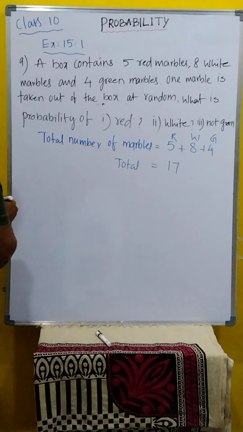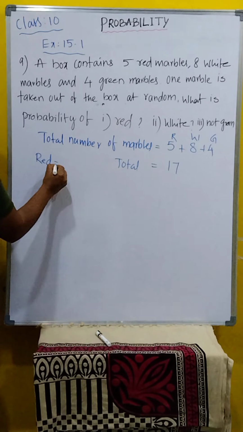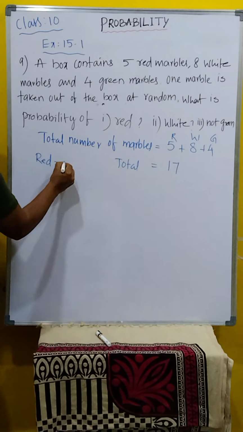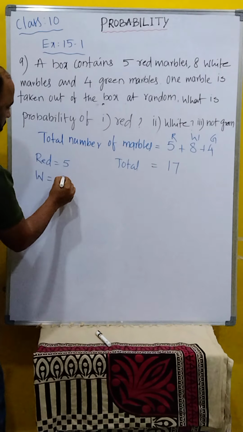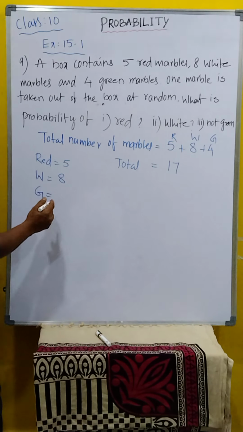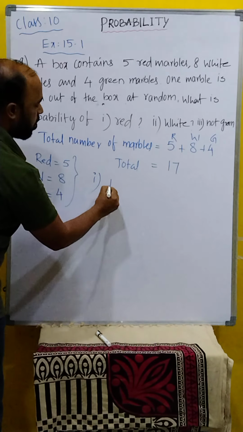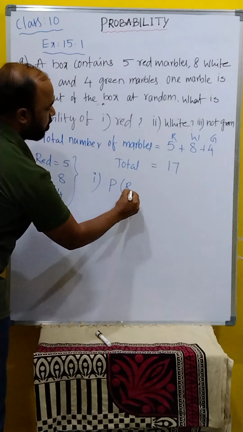Clear? Okay. Now red how many are there? Just write separately. Red marbles 5. White marbles how many are there? 8. And last one green marbles. Green how many are there? Total 4. This is the separate red, white and green marbles. Now come to the first question. Question number 1. What is the probability of red marble?